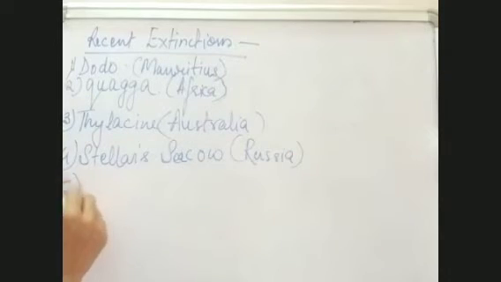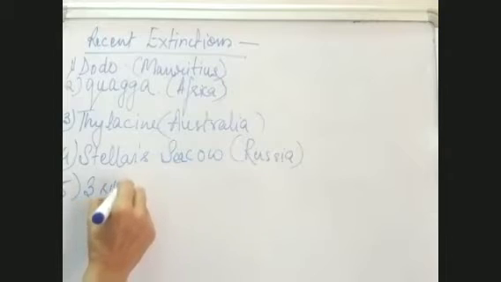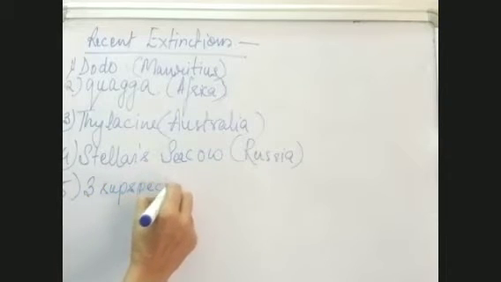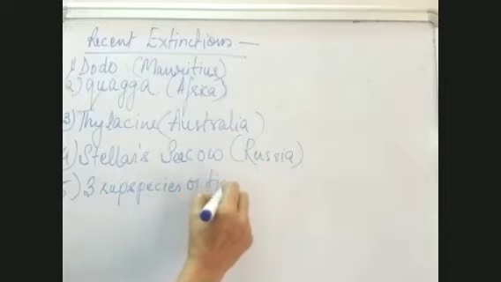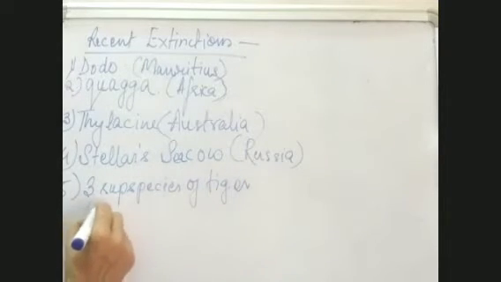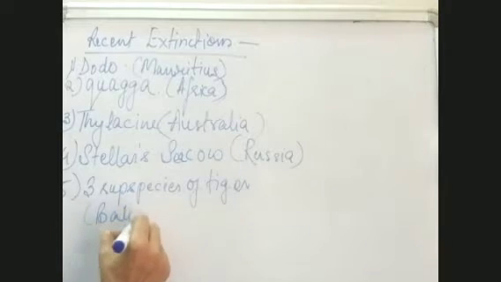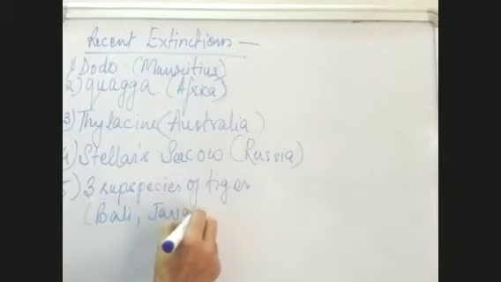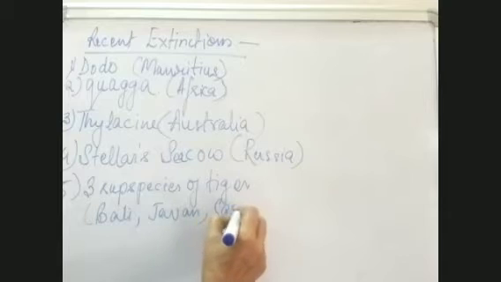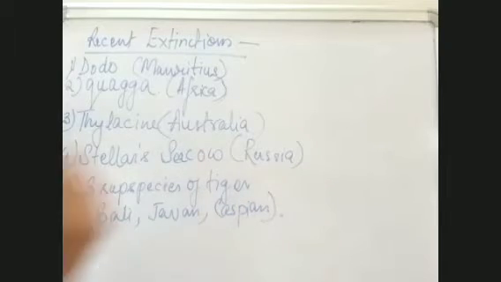The fifth name which is given is three subspecies of tiger, from Bali, Java, and Caspian. These are the recent extinctions, and in the board examination, this can be asked. The record which is given in your NCERT book can be asked.